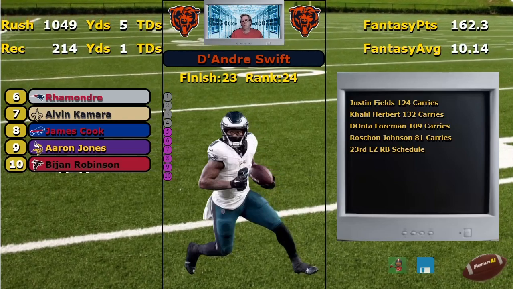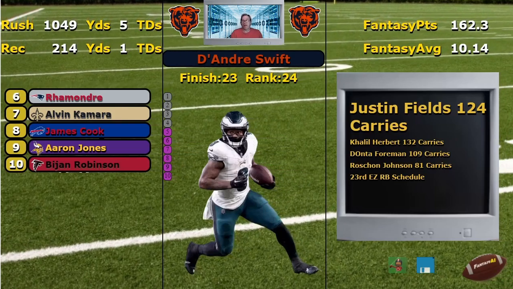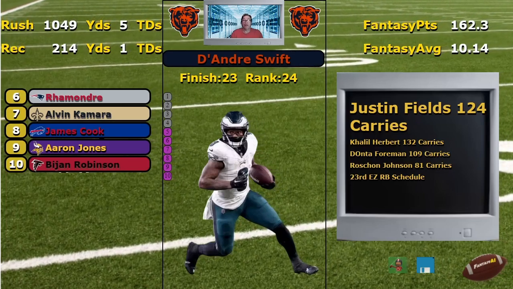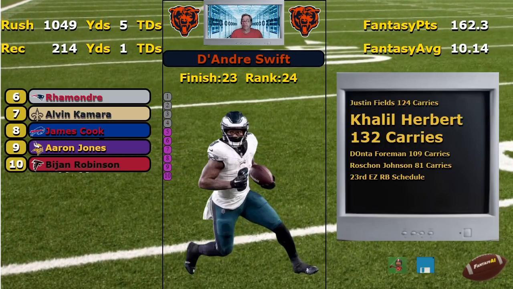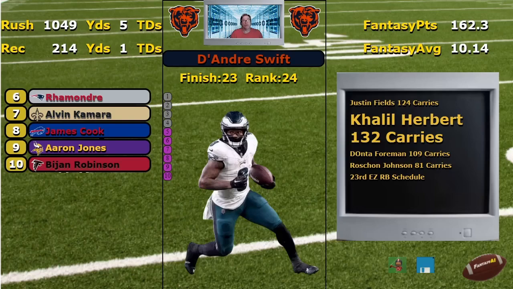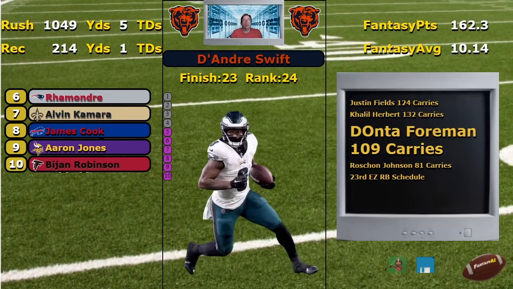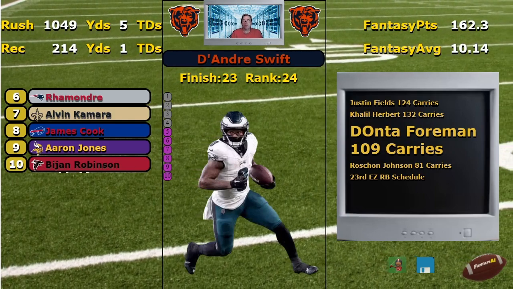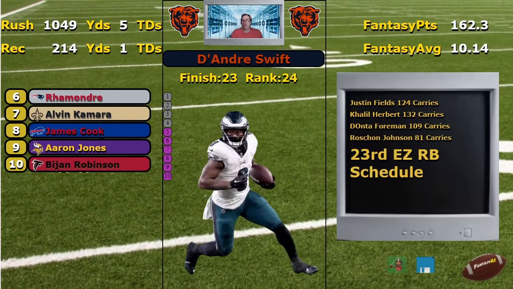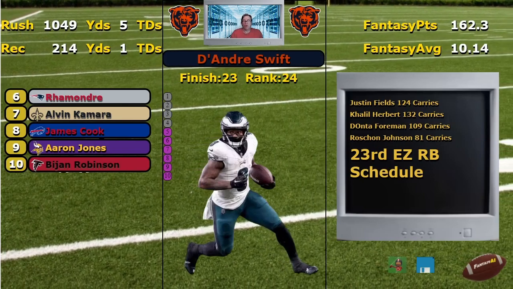Here's another one of these examples where they're just platooning. Yeah, Justin Fields, the quarterback with 124 carries, he's gone. So you ain't going to have that as much, but you have Williams coming in. So how about Herbert got 132 carries? We like that? Oh, Foreman snuck in for 109. And then the rookie last year that was supposed to come on, hey, he gave him 81. Too much platooning. 23rd hardest schedule. I mean, we don't know.